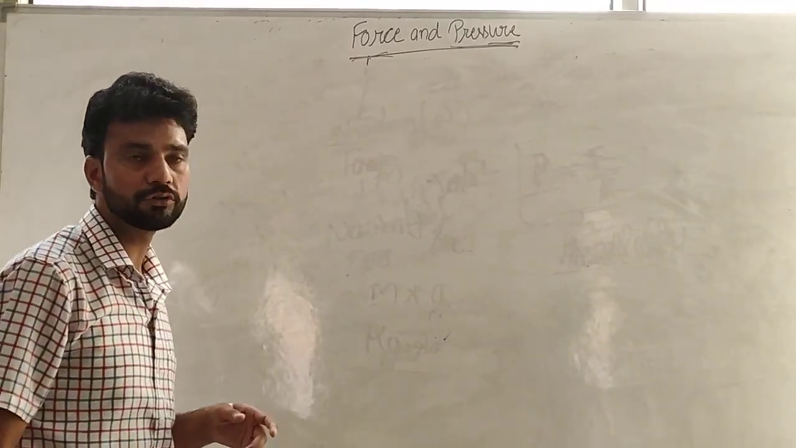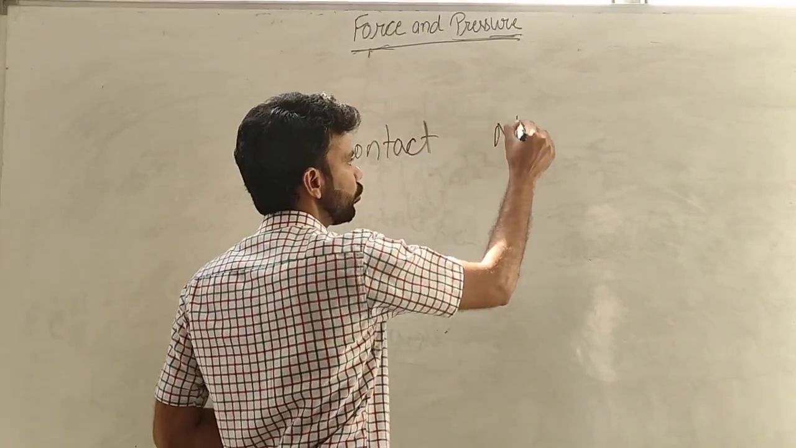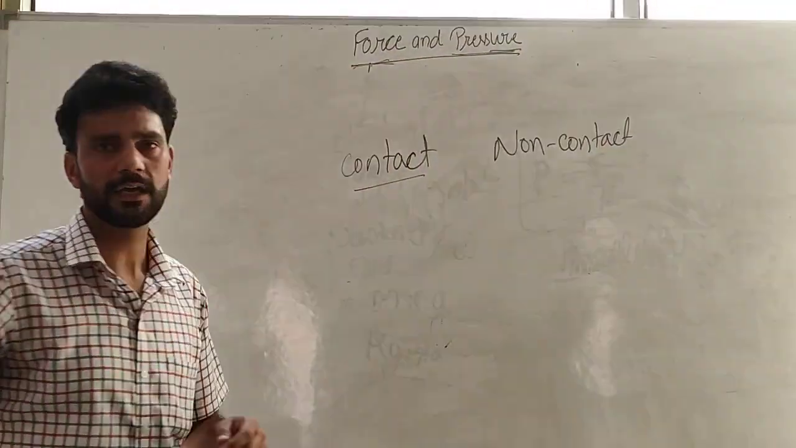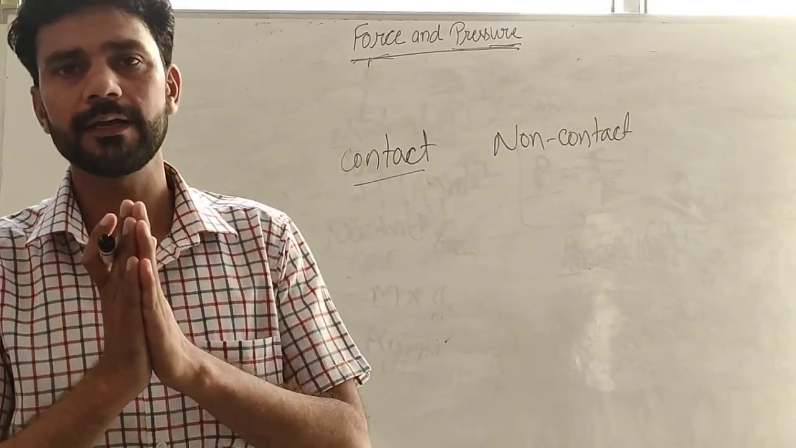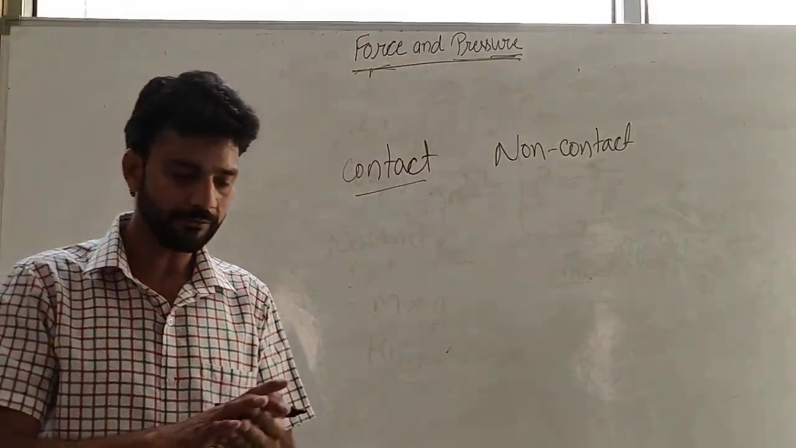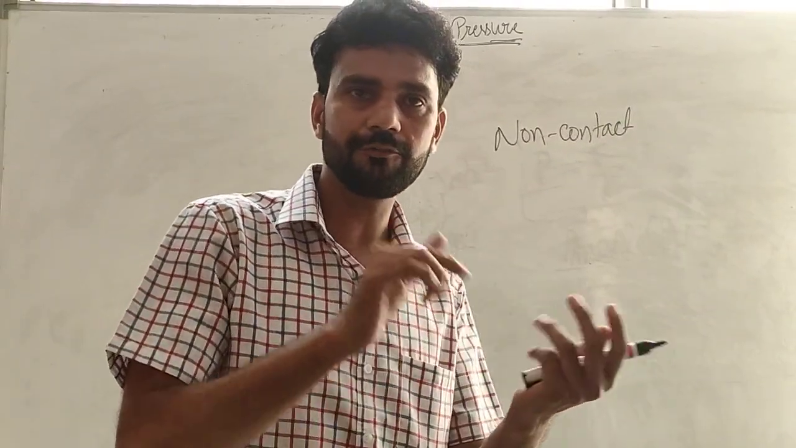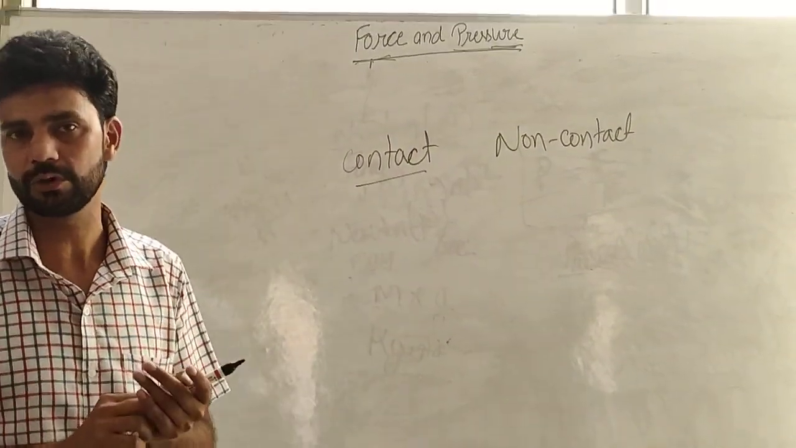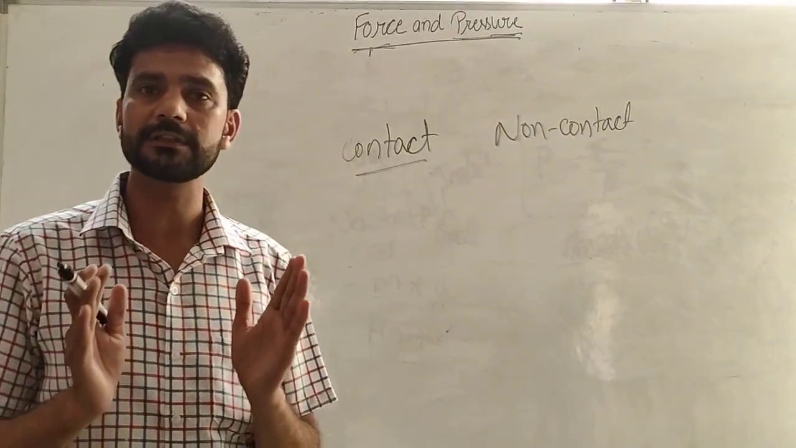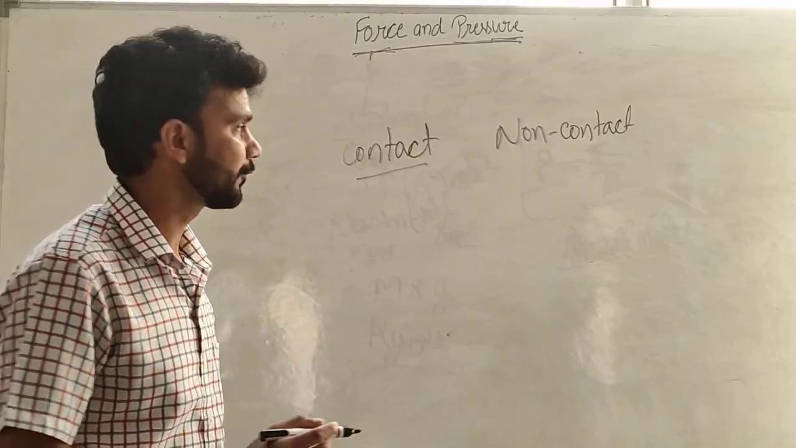Mainly we have two types of force: contact force and non-contact force. As the name describes, when two objects are in contact and they exert force on each other, then the forces are known as contact forces. Suppose I want to push this pen, without touching I cannot push. So the muscular force, the force exerted by our muscles, is known as muscular force, and that is an example of contact force. So contact force is when two objects are in contact and they exert force on each other.